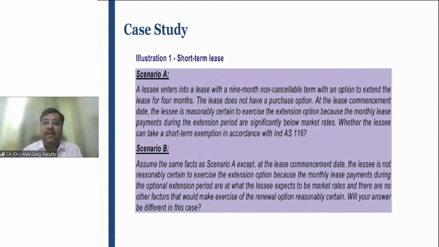For example, office building are one class of asset. Factory building are one class of asset. Office building is used for administration purposes. Factory building is used for production purposes. Furniture and fixture is one class of asset. Land is another class of asset. Machinery is another class of asset. Aircraft is another class of asset, right? Office equipment is another class of assets, right?